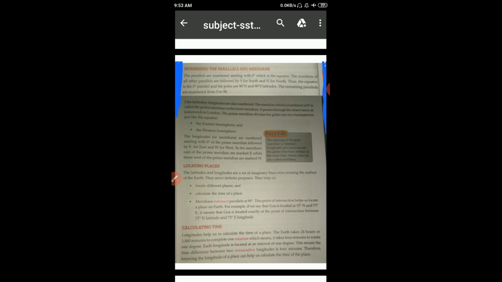Calculating time. How are we calculating the time? By latitudes and longitudes. Longitudes help us to calculate the time of a place. The earth takes 24 hours or 1440 minutes to complete one rotation, which means it takes 4 minutes to rotate 1 degree. We know this. It rotates in the west to east direction.